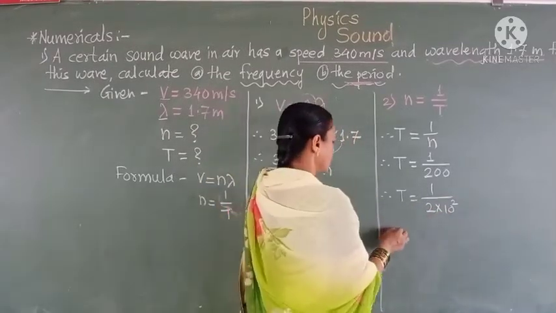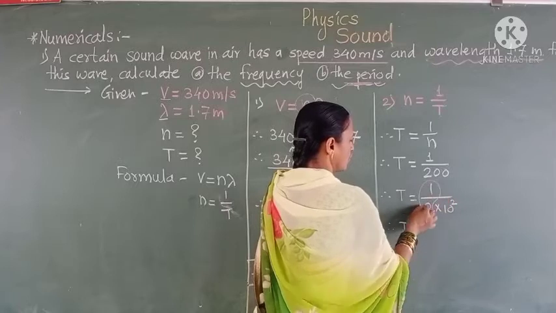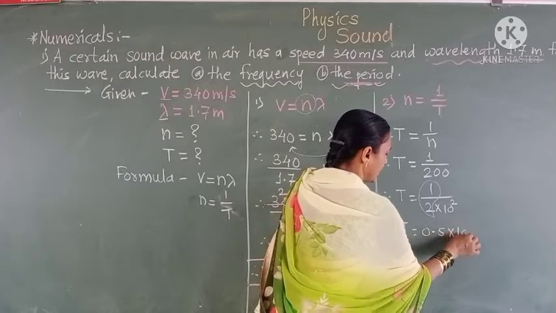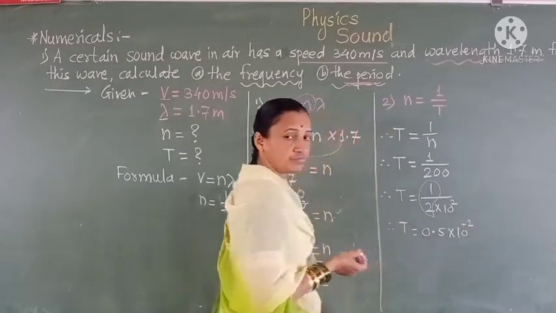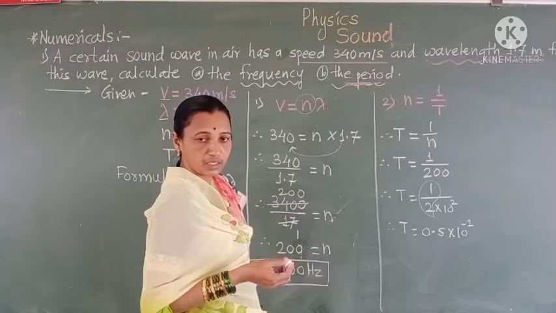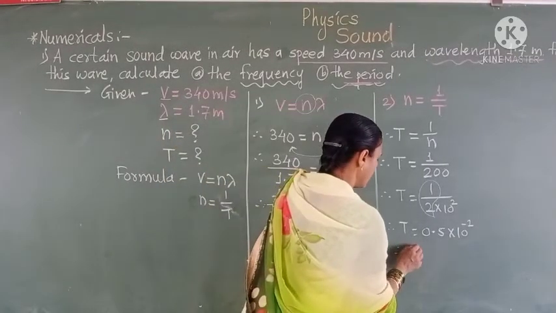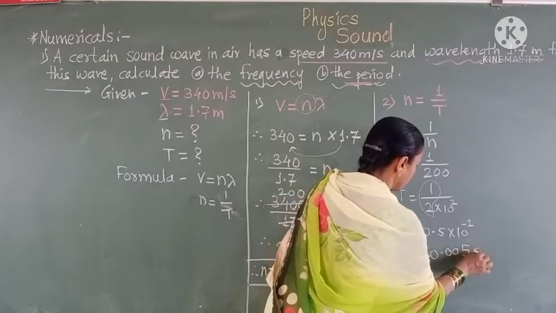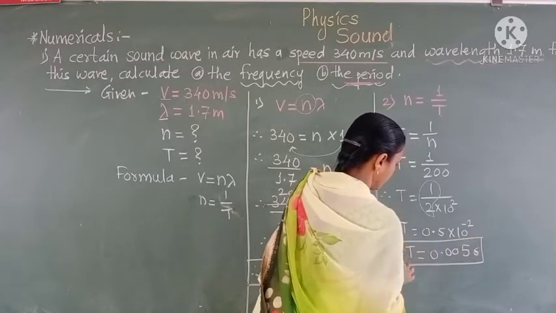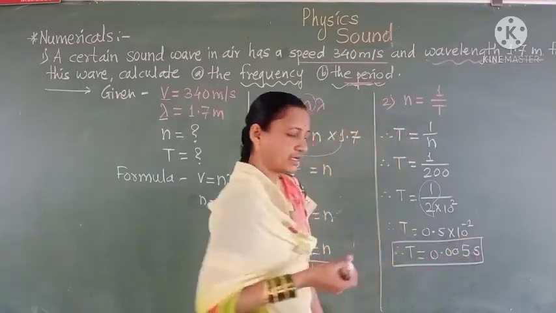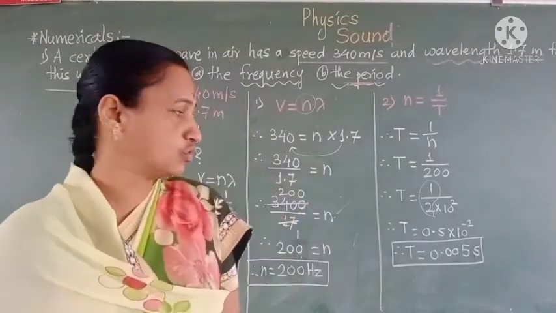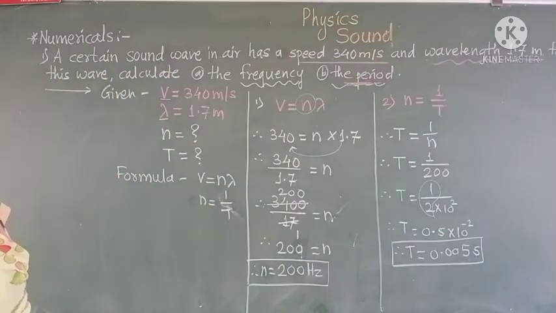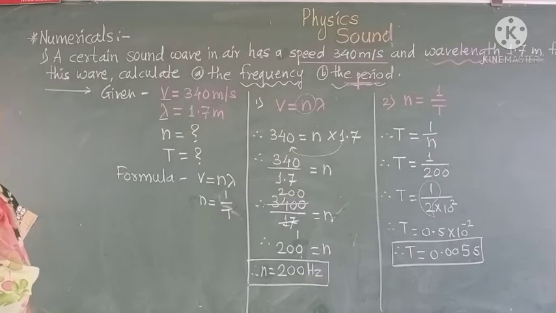We write 200 as 2 into 10 raised to 2. Hence T = 1/2 into 10 raised to 2. Dividing 1 by 2, we get 0.5, and taking 10 raised to 2 to the numerator, it becomes 10 raised to minus 2. Hence T = 0.5 into 10 raised to minus 2, that is, the period is equal to 0.005 second.